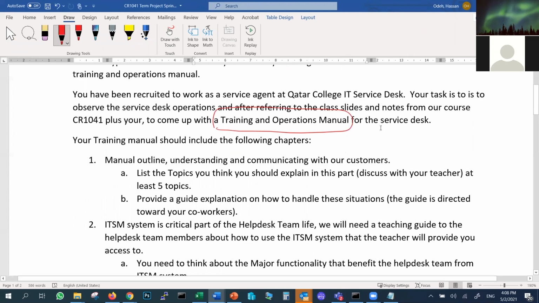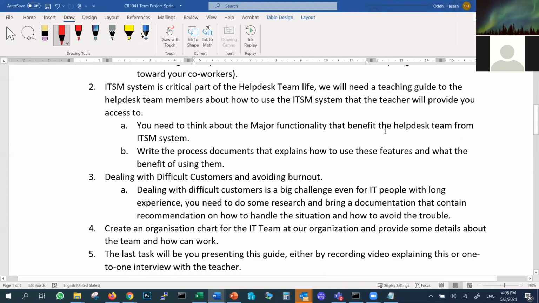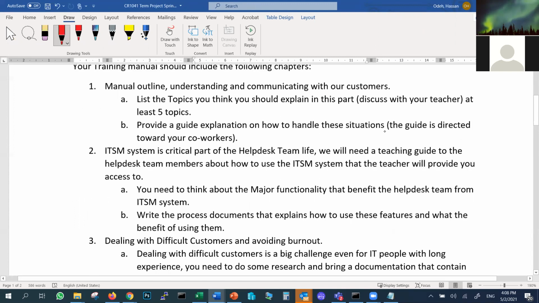That manual, I'm asking you to have 4 parts in it. The first part of the manual, I want you to write about understanding and communicating with customers. How do I understand the customer? How do I communicate with the customer? How do I talk to the customer? And you have to write it in a format that addresses the next IT help desk person that will join the team.